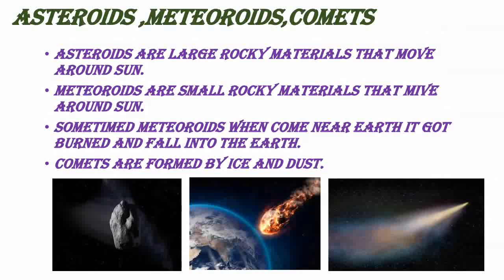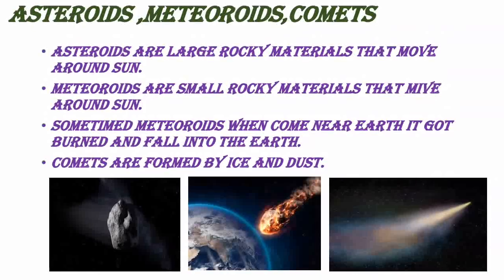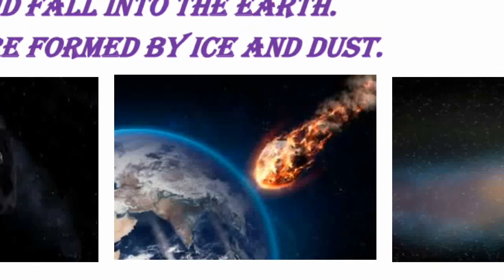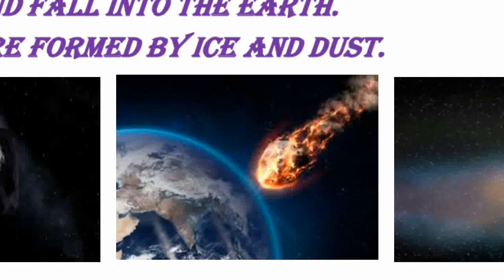And what is the difference between asteroids and meteoroids? Asteroids are larger rocky materials and meteoroids are smaller rocky materials. Both move around sun only. And here I will zoom you meteoroids. See, when it comes near earth, it will be burned due to friction. So when both are attracting, there will be some friction, so it gets burned. Meteoroids will get burned and come down into the earth and make some hole in the earth also.